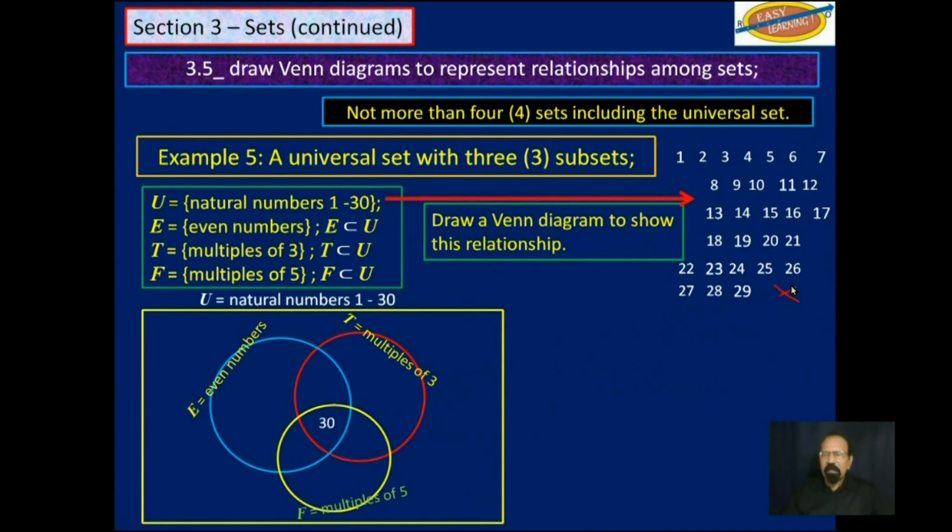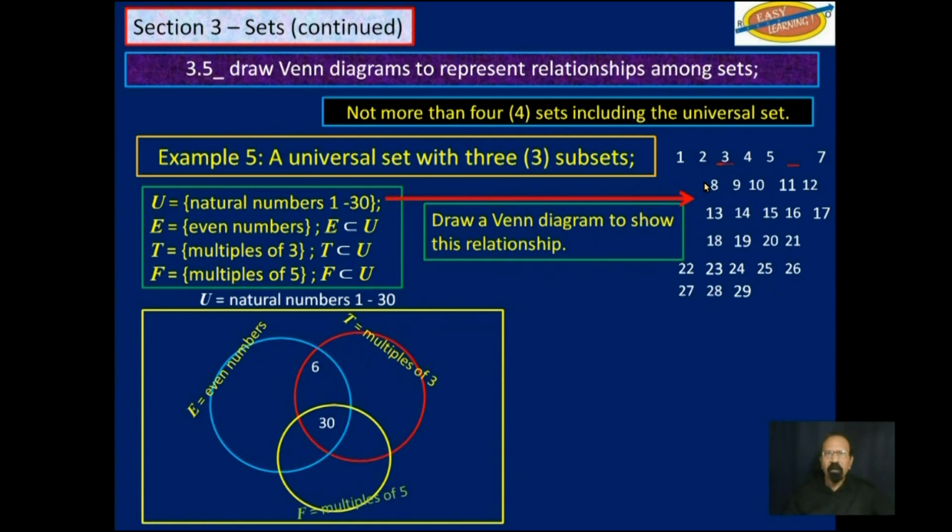Now let's look at multiples of 3 that are also even numbers, and we'll fit those in this position here. So 3 is a multiple of 3, but it's not an even number. 6 is a multiple of 3 and it is an even number. So we will move that 6 from there and put it in this position here.